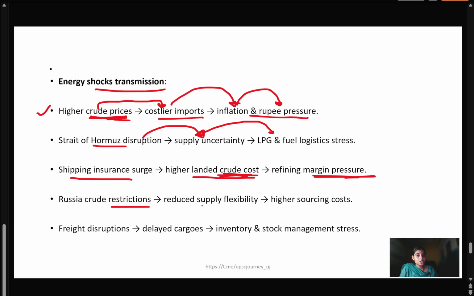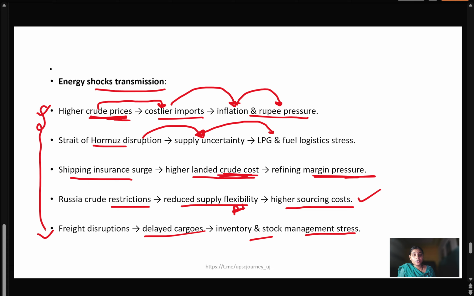Russian crude restriction reduces supply flexibility and raises sourcing cost, because if there is a restriction on imports, there will be reduced supply flexibility. And if there is a freight disruption, there will be a delay in cargoes, and ultimately inventory and stock management will be under stress. So these points show how these changes will impact the economies.